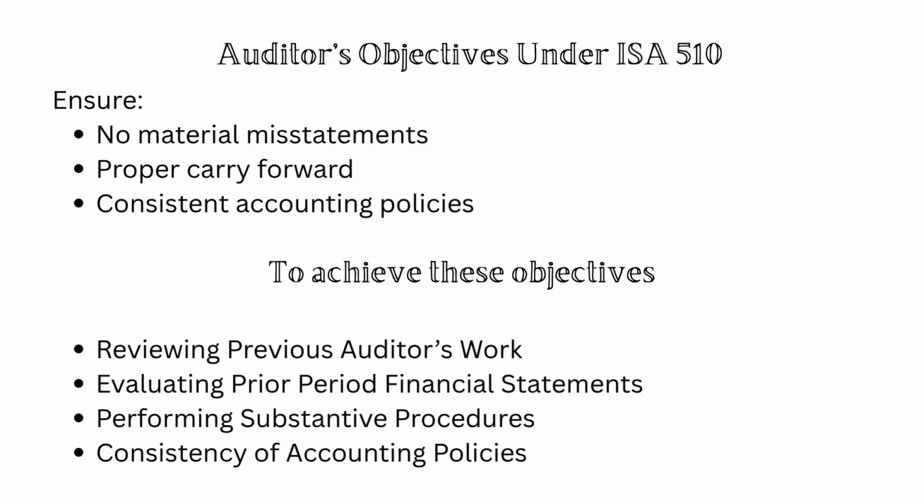First, if there was a previous auditor, the current auditor may review prior audit working papers and evaluate the previous auditor's conclusions. However, this depends on access and permission. Next, the auditor should examine prior year financial statements and the auditor's report. For example, was the previous audit opinion modified? Were there any issues affecting opening balances?